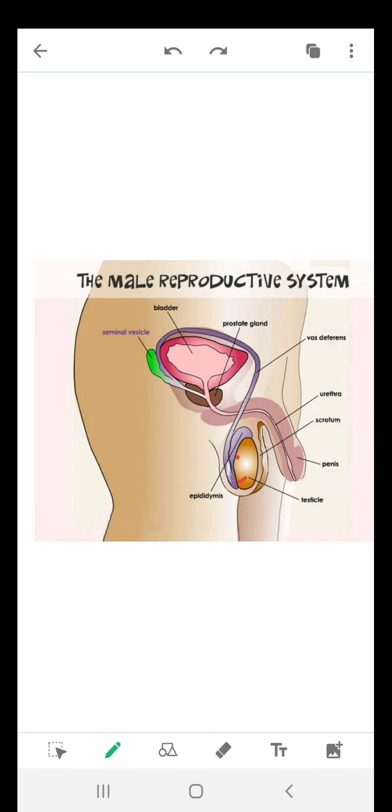So today we have discussed sexual reproduction in animals, how sexual reproduction takes place, how fertilization occurs, how the zygote is formed, and then the types of fertilization, that is internal and external fertilization, and at last we studied the male reproductive system. So I think the topic is very much clear to you.